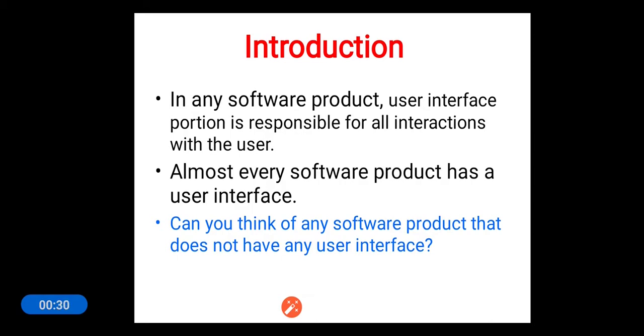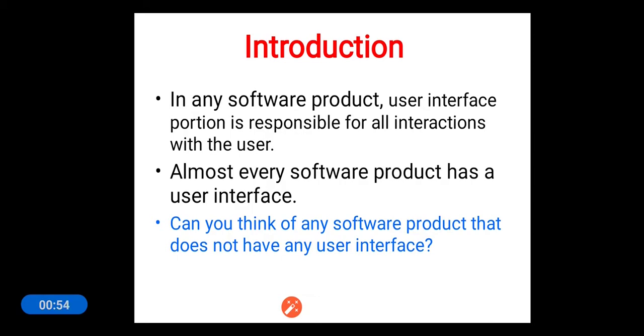So coming to the meaning of user interface. A user interface acts like a mediator between the software product and the user who uses that software product. That means it is providing a communication medium between the software product and the user. Can you think of any software product without any user interface?